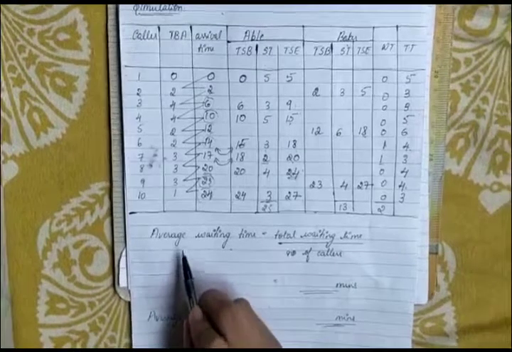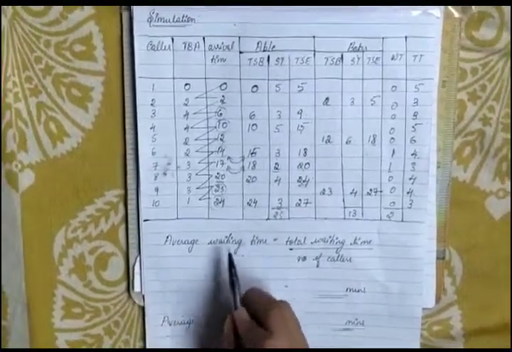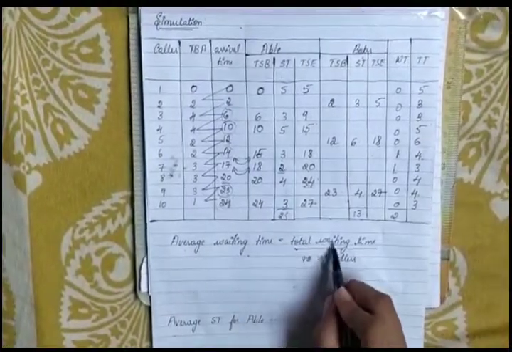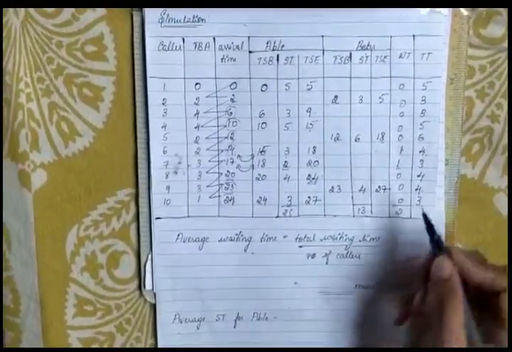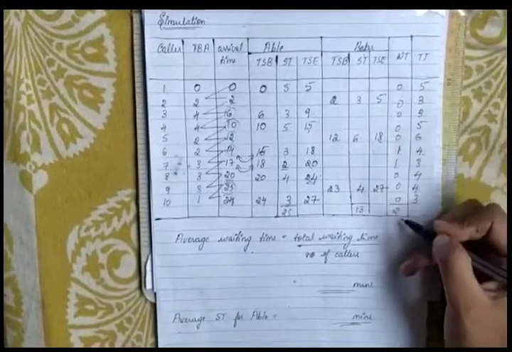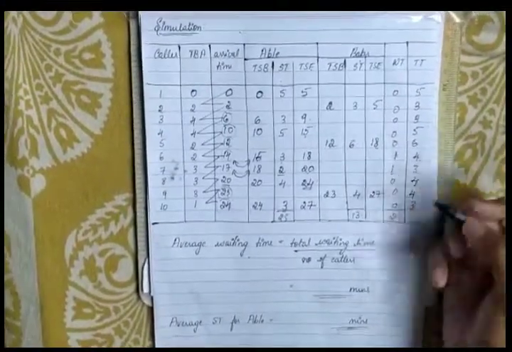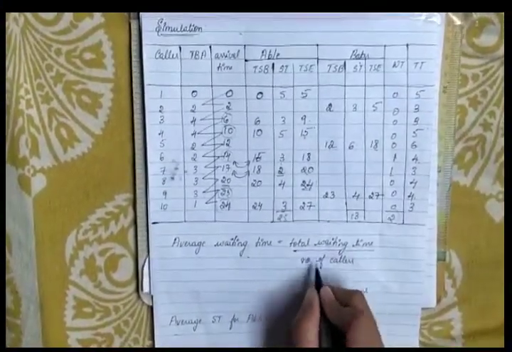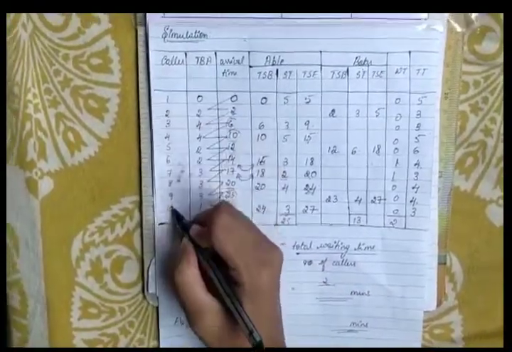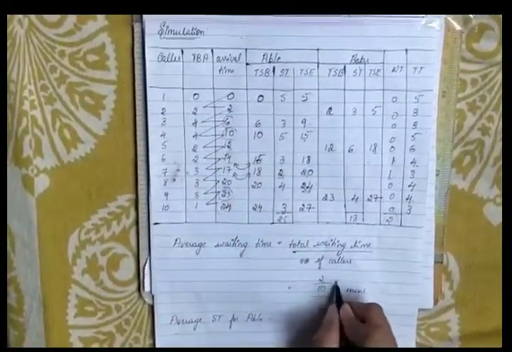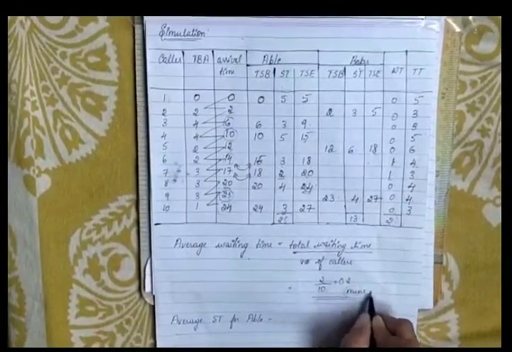So now we are going to calculate the average waiting time. So average waiting time is nothing but total waiting time by the total number of callers. So the total waiting time is 2, that is 1 plus 1 is 2. So the total number of callers is 10. So 2 by 10 is 0.2 in minutes.